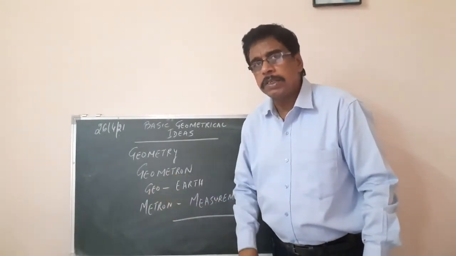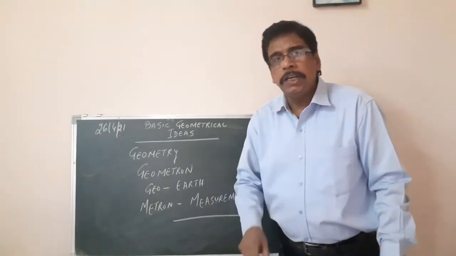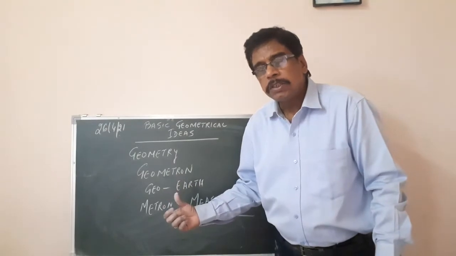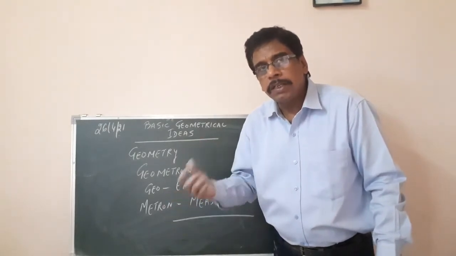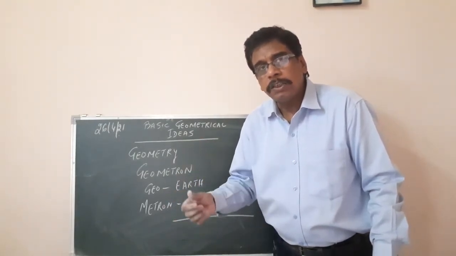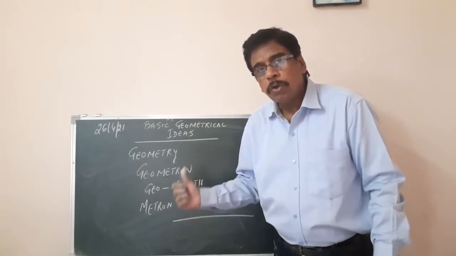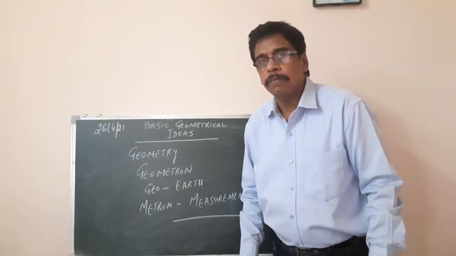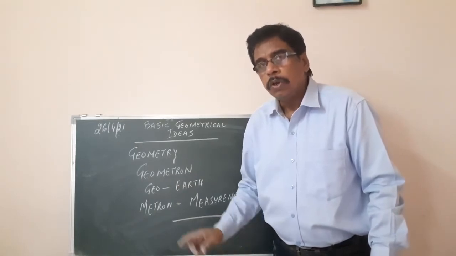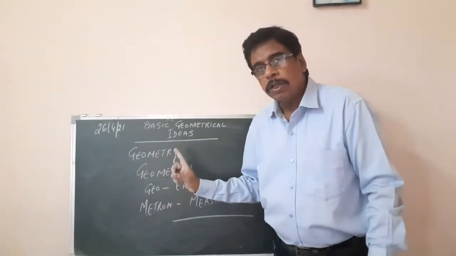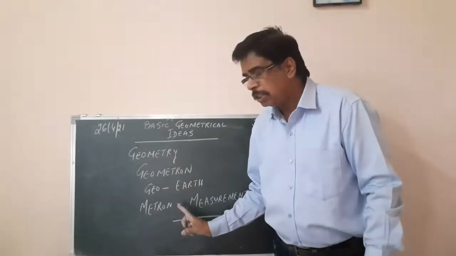Why was this necessary? Because in the ancient times, they required measurements to make certain things in art, architecture, measuring things. So they required geometry at that time. So the word geometry is derived from the word geometron, which involves measurement.